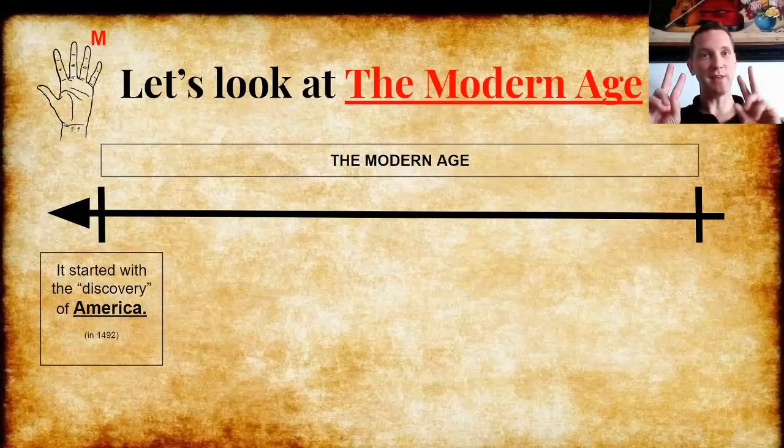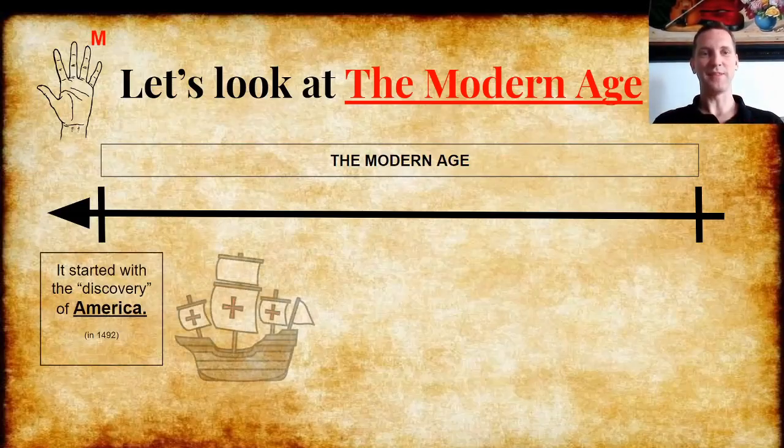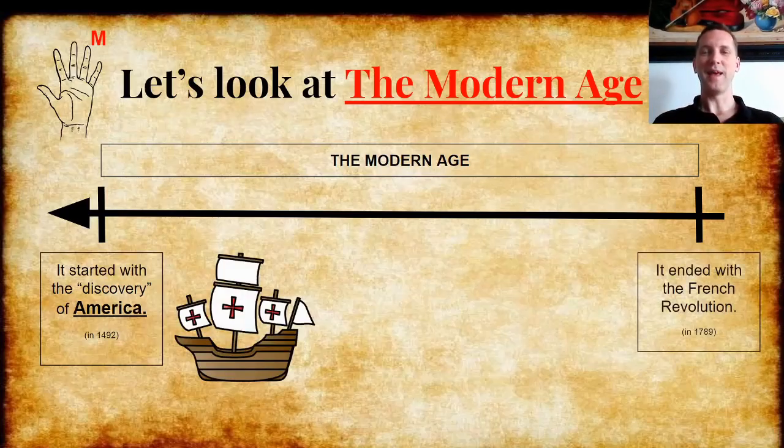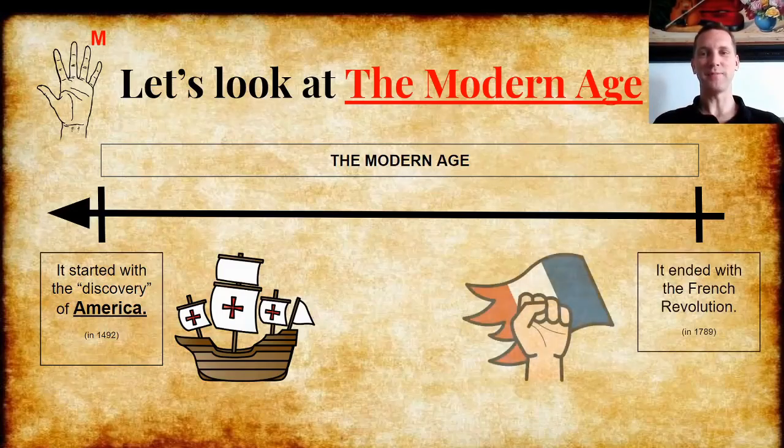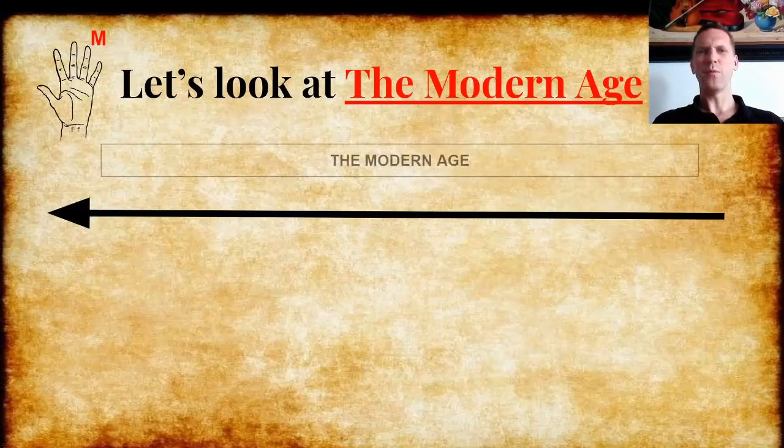It started with the discovery of America. That was in the year 1492 with Christopher Columbus. And it ended with the French Revolution in 1789. So it's about 300 years of history. What happened in the modern age? Well, I'm going to tell you 2 ideas.